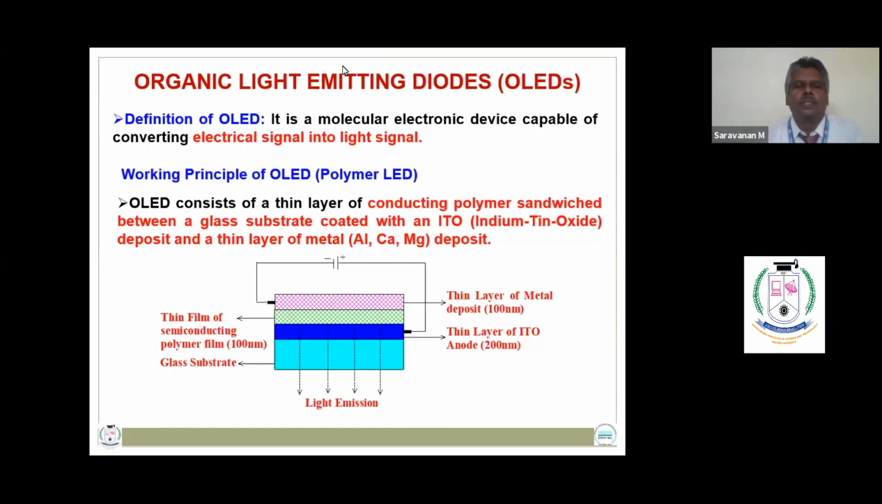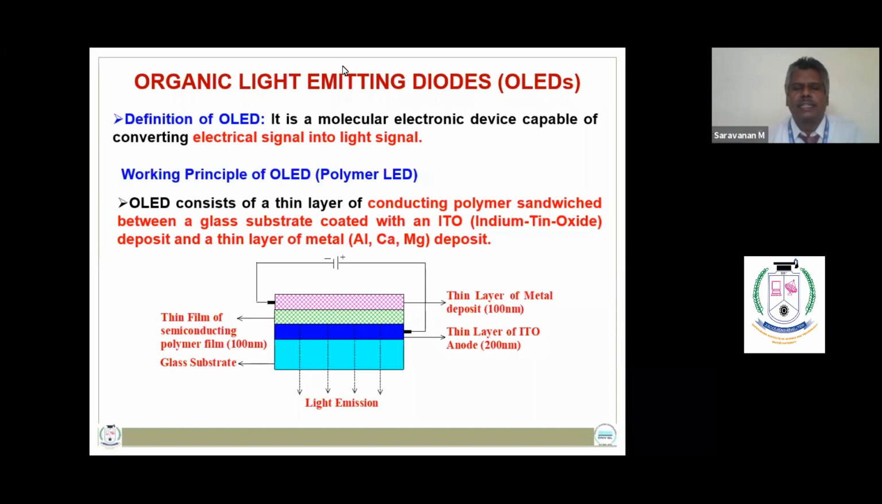The next topic you need to learn is organic light emitting diodes. Simply, they are known as OLEDs. It is a molecular electronic device capable of converting an electrical signal into a light signal. So this OLED device consists of a thin film of semiconducting polymer, which is sandwiched between a thin layer of glass substrate coated with indium tin oxide and a thin layer of metal deposit. So these two act as conducting electrodes.